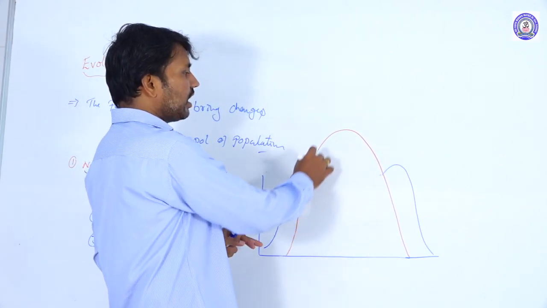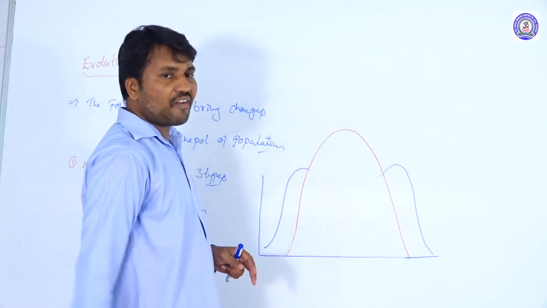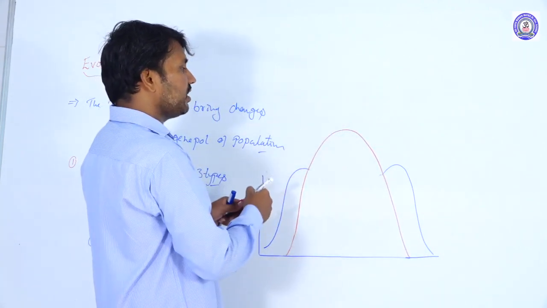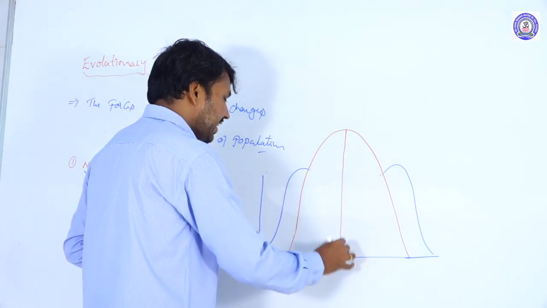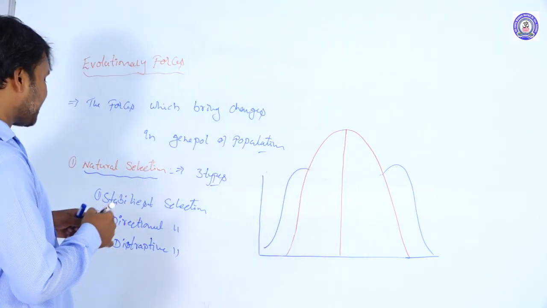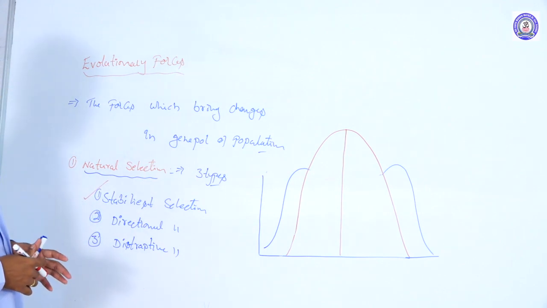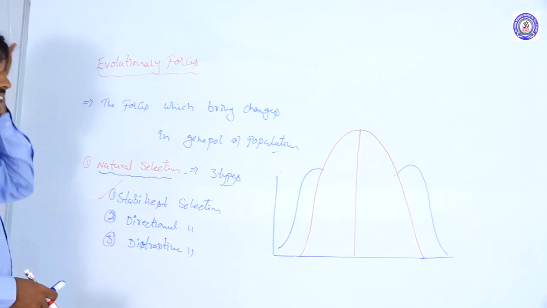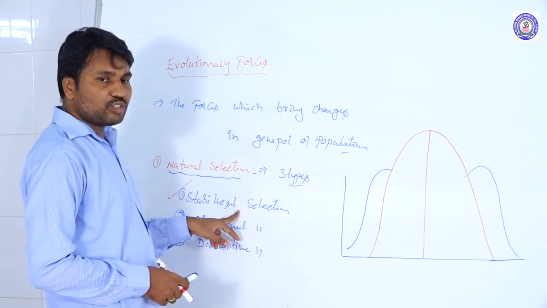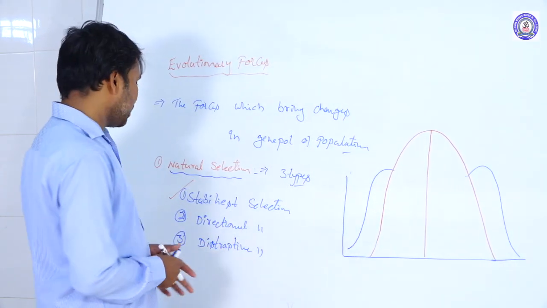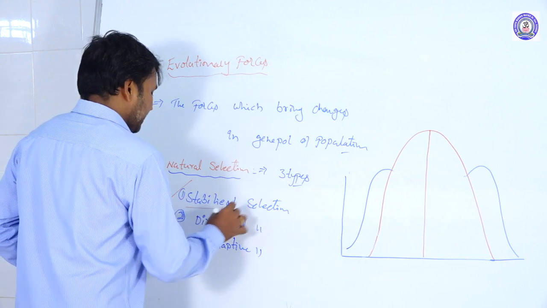Those with average values and average characters are selected by nature. So this type of selection is called stabilized selection. Stability is maintained at the average values, so it is stabilized selection.